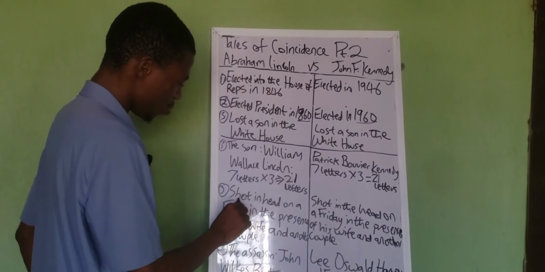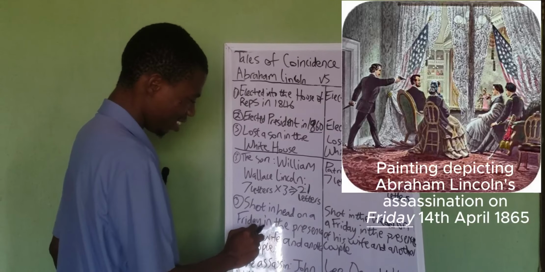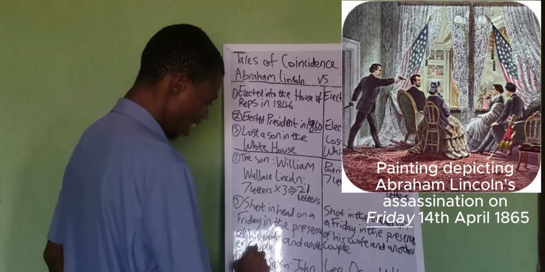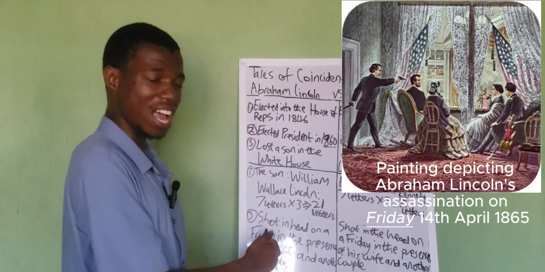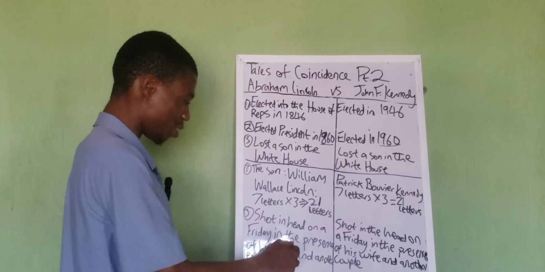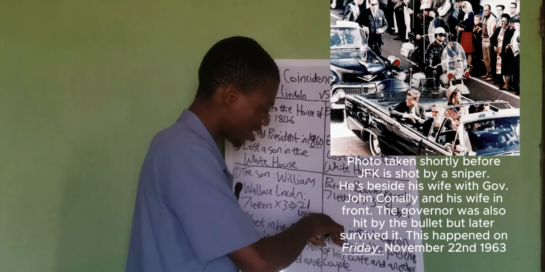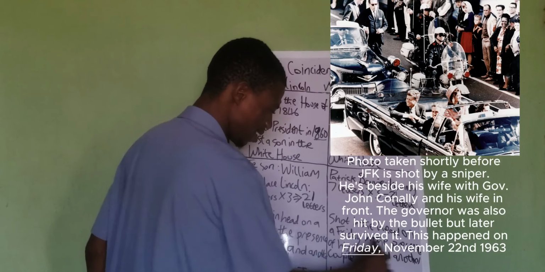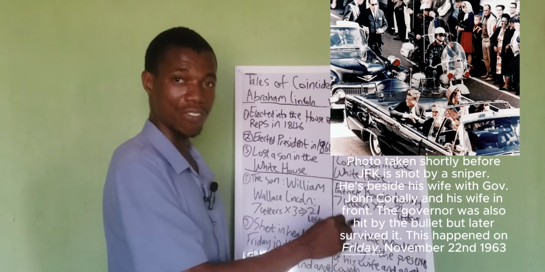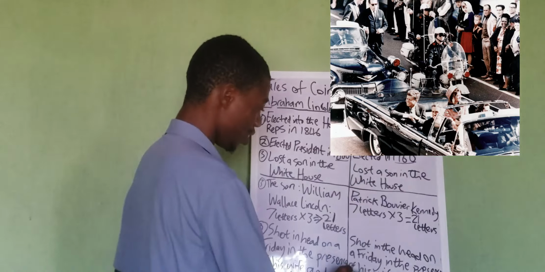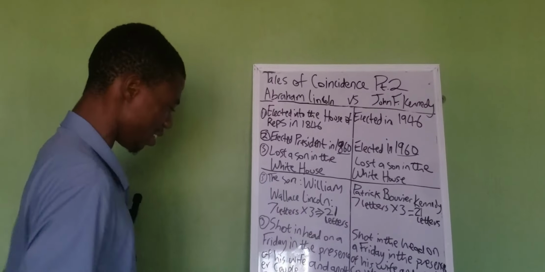Abraham Lincoln was shot in the head on a Friday in the presence of his wife and another couple. The other couple happened to be the vice president and his wife. Same thing with Kennedy. Kennedy was shot in the head on a Friday in the presence of his wife and another couple. This other couple happened to be the governor of Texas, where the incident happened, and his wife. They were in the same car. We'll come to that later on.